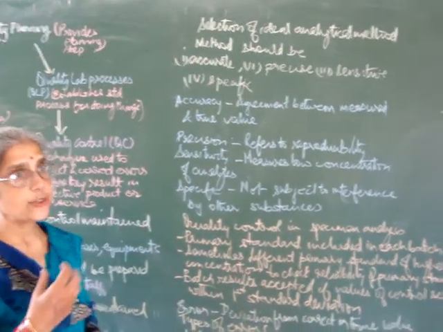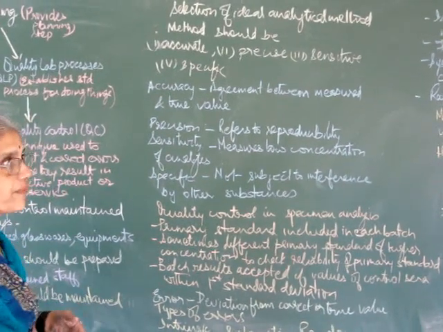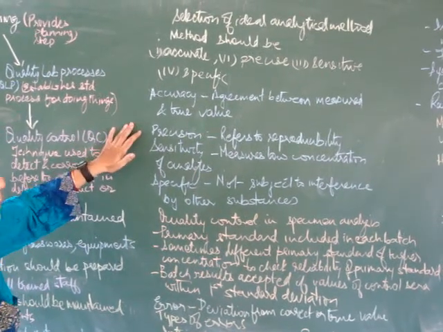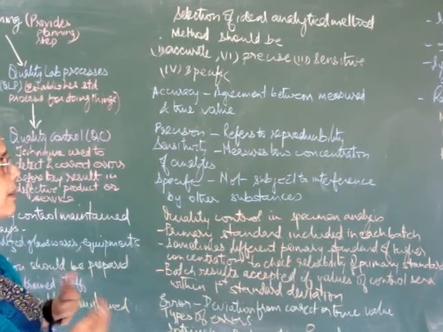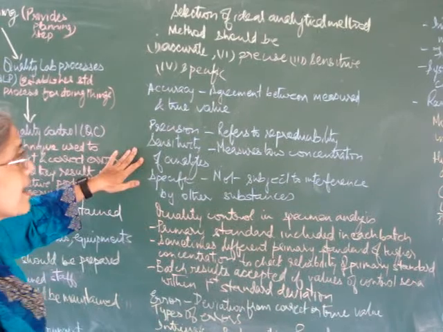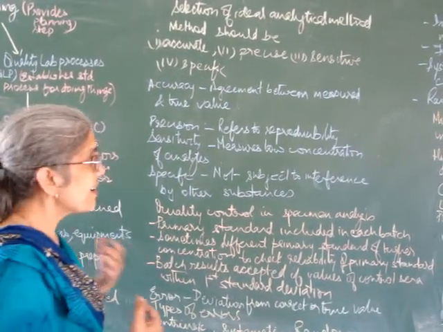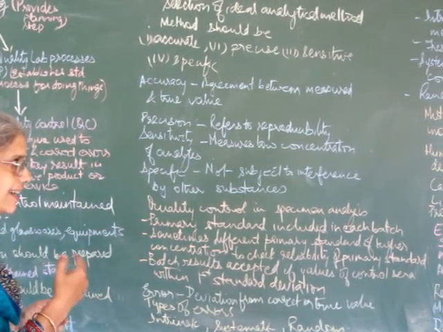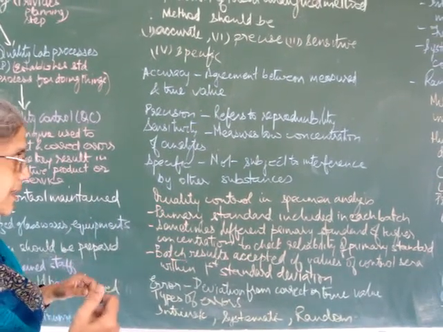Whatever method you are using to determine or detect a certain component, that method should be accurate, precise, sensitive and specific. Accurate means the true value and the measured value should be near each other. Precision means every time you repeat the experiment, you get the same results. Sensitivity means it can measure very low quantities of that analyte. Specific means no other substance should interfere with that substance. So the test should specifically give the result for that substance only.